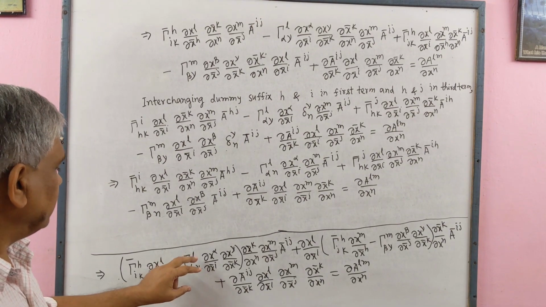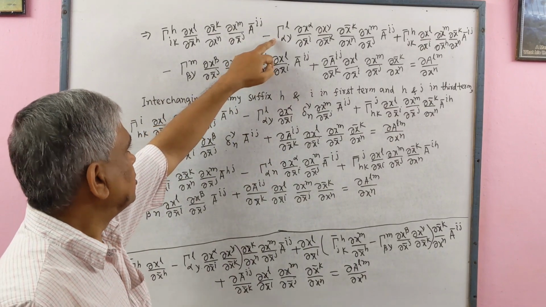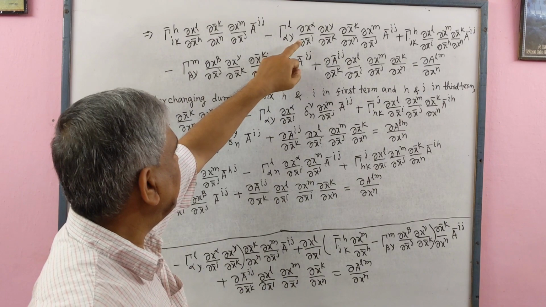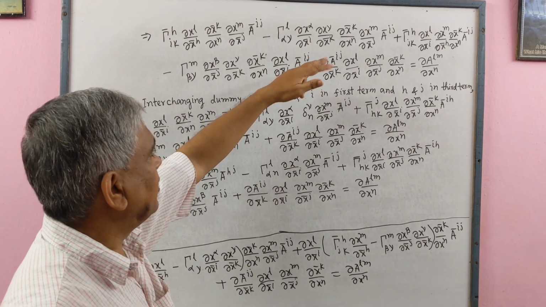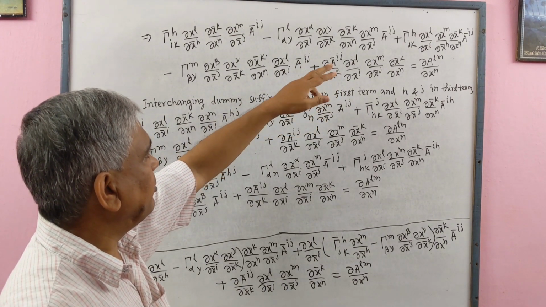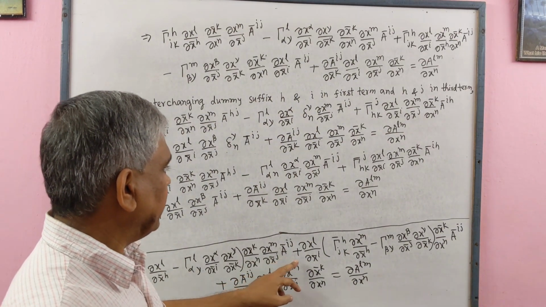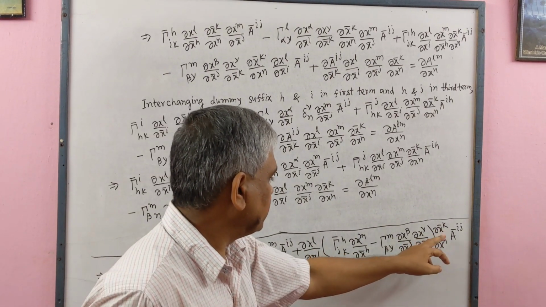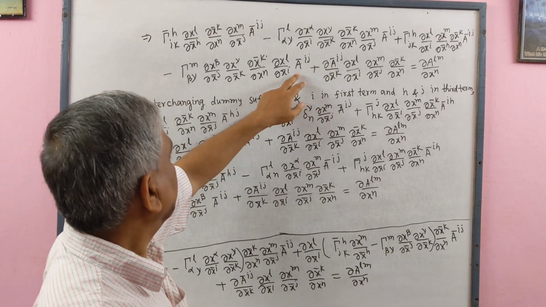Now multiplying this term with the outside term is the Christoffel symbol of second kind {l, αγ} ∂x^α/∂x̄^i ∂x^γ/∂x̄^k ∂x̄^k/∂x^n ∂x^m/∂x̄^j Ā^{ij}. Up to this, again we multiply this term and this term with the term under bracket and we will get up to this.